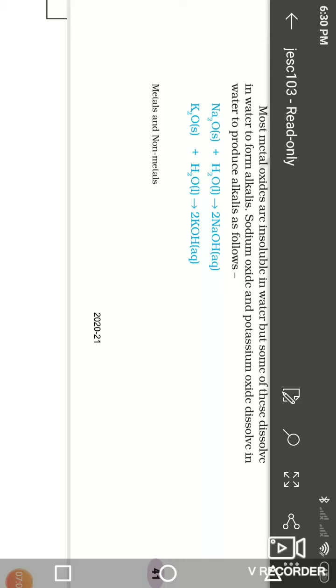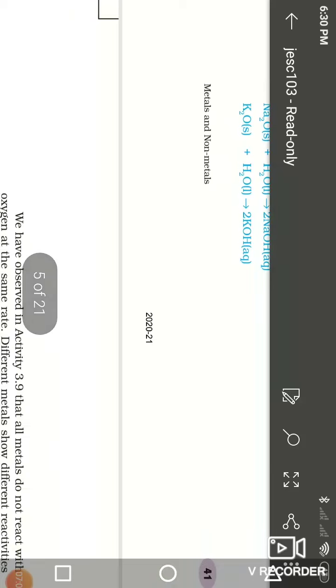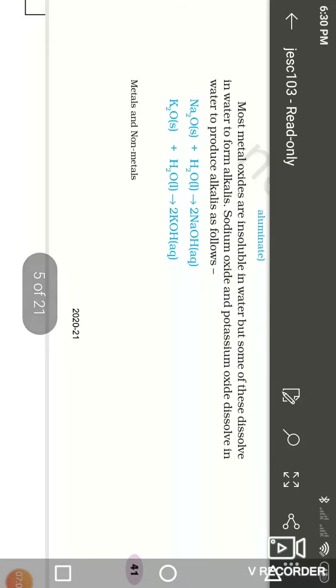When a magnesium ribbon burns in the air, magnesium oxide is formed. When I was studying in 10th, 11th and 12th standard, this question was mostly faced in examinations.